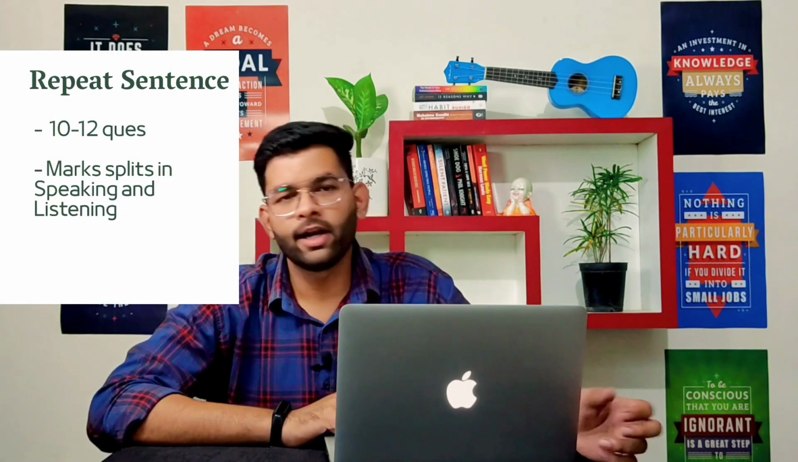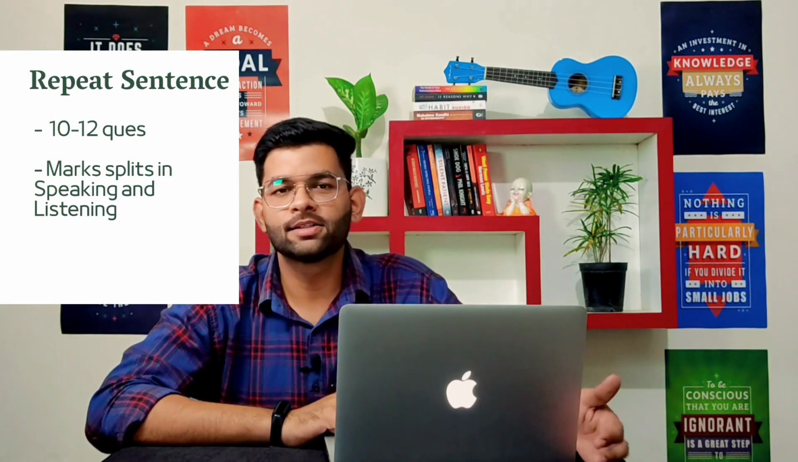The second is repeat sentence. The number of questions is 10 to 12 and their marks are distributed between listening and speaking. Repeat sentences are basically short sentences. You will hear sentences like, the library is located on the north side of the campus. For example, this is your repeat sentence. You have to repeat this whole sentence accurately, okay? If you speak 100% of it, you will get full marks, and if you speak 50% or 60%, you will get the marks accordingly. So this is repeat sentence.